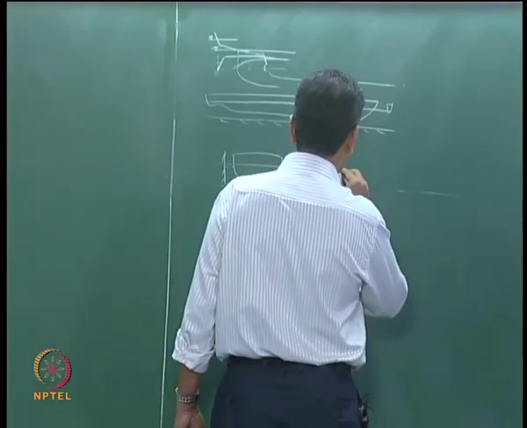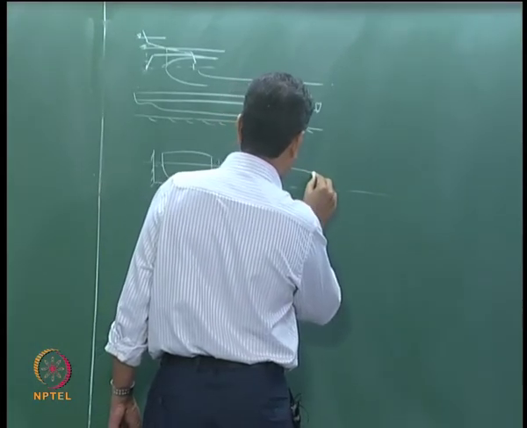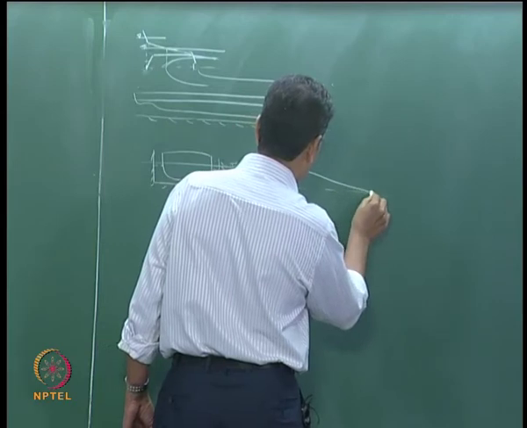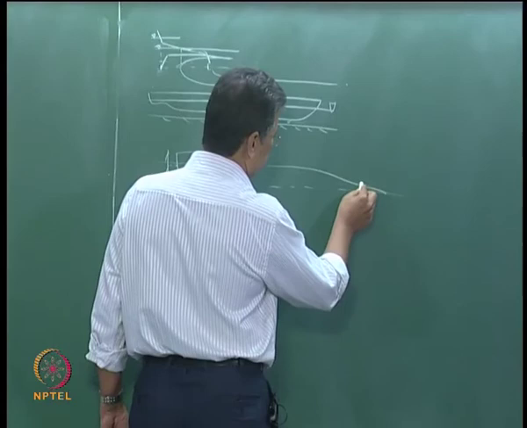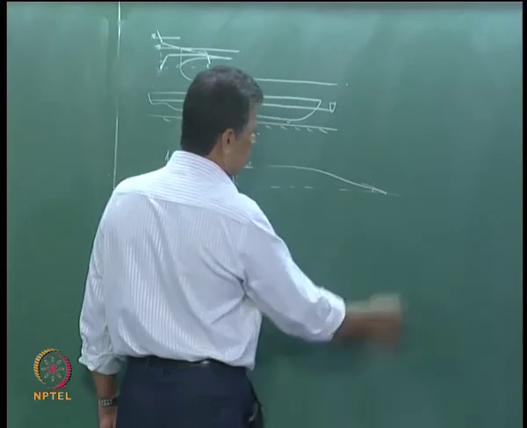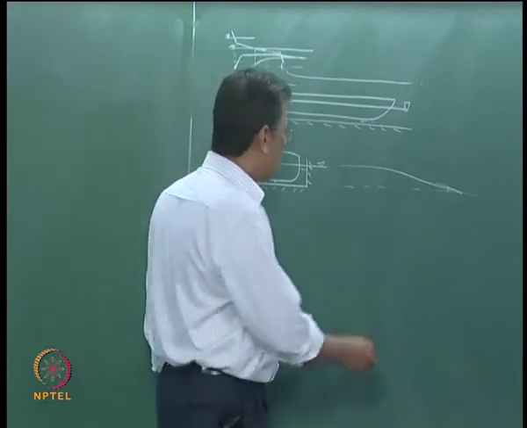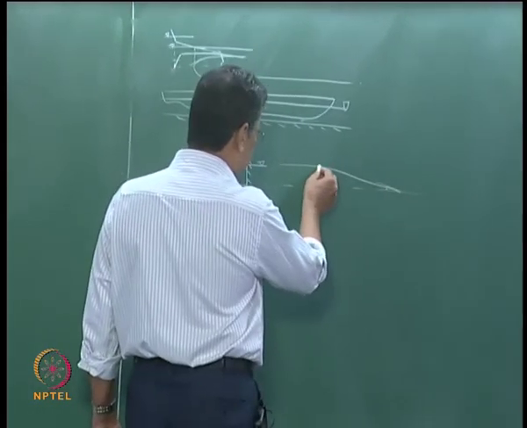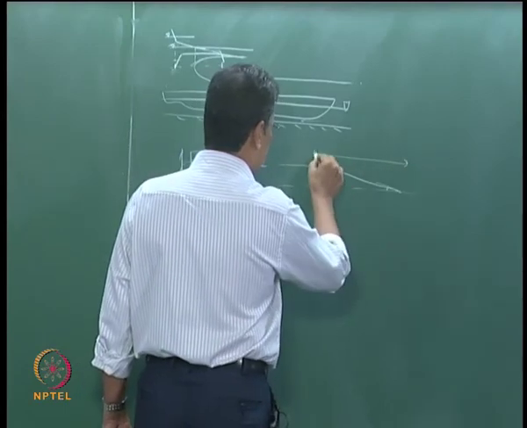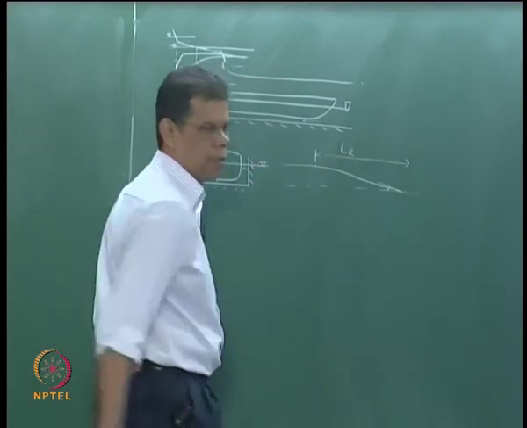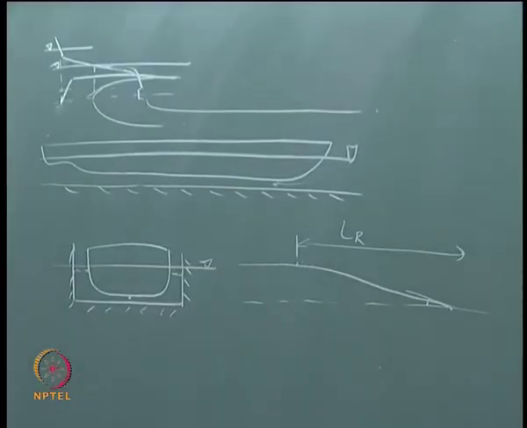Suppose you consider the water plane, it is coming like this, half of it, and you know that this angle is the half angle of entry, and this length continues till the parallel region. This length you call the run length, say LR.